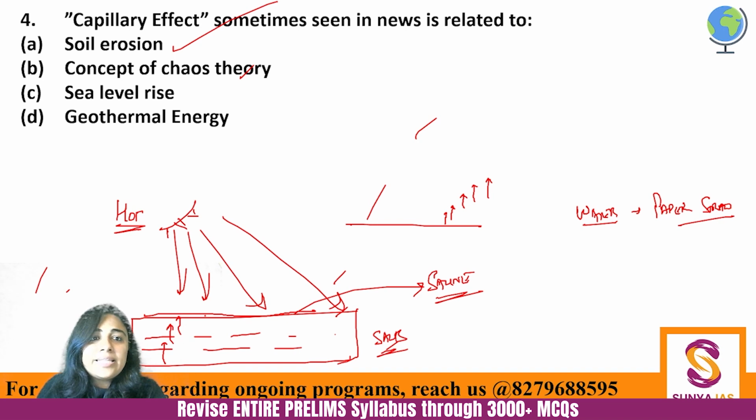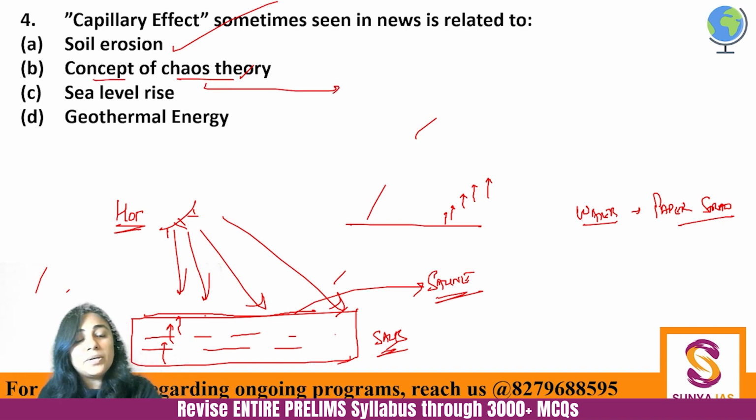ठीक है. Then concept of chaos theory. Chaos theory is basically where there is no particular reason for anything to happen. There is no explanation for anything happening. That is chaos theory. Capillary effect is not related to that. Sea level rise, again, is not related to that. Sea level rise का capillary effect से कोई लेना देना नहीं है.